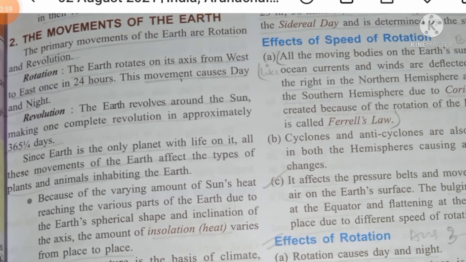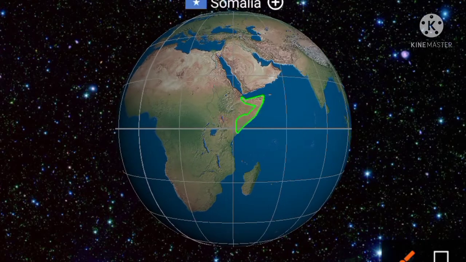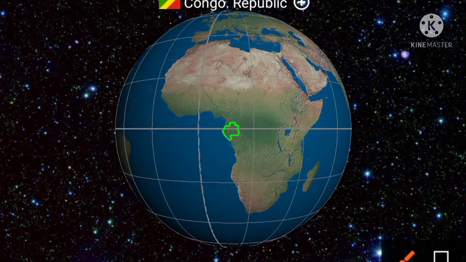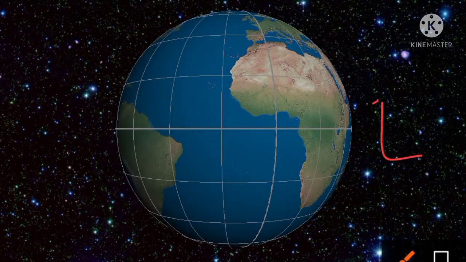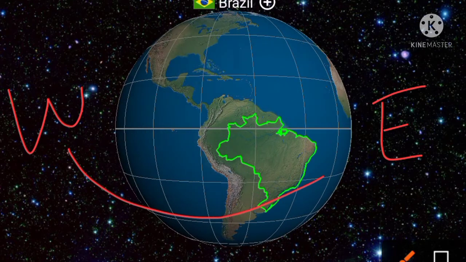Now what is rotation? Rotation is the movement of the earth on its own axis. In other words, we can say the spinning of the earth on its own axis is called rotation, and it rotates from west to east direction. Okay students, here you can see our earth is moving and this movement is known as rotation. So this is the east direction and this is the west direction. So it is moving from west to east.